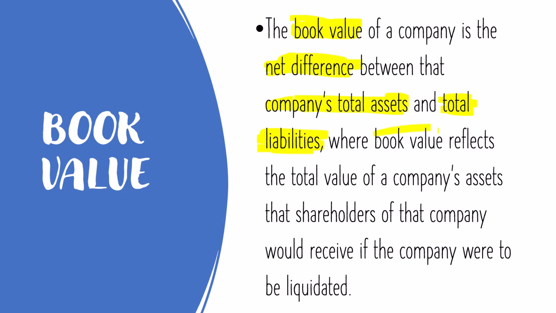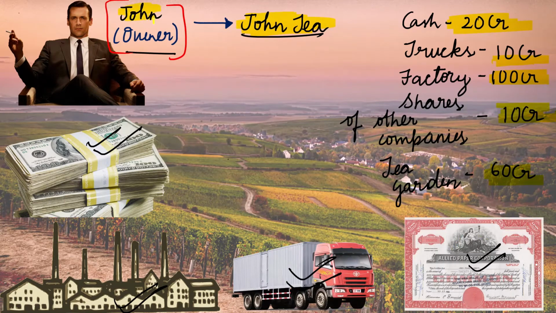So basically the book value reflects the total value of a company's assets that shareholders would receive upon the liquidation of the company. It tells you what the shareholders of the company would receive after the liquidation of the company. We will understand the book value better by taking an example. Here we are having John, the owner of John T Public Limited. So this is a listed company. So let us assume that John T is having cash of 20 crores, trucks of 20 crores, factory worth 100 crores, shares of other companies valuing 10 crores, a tea garden valued at 60 crores.